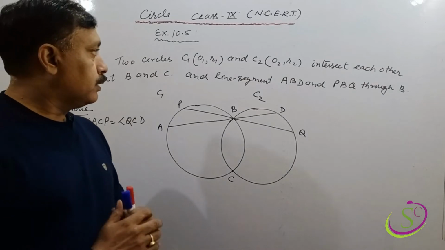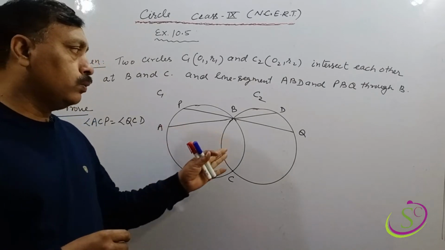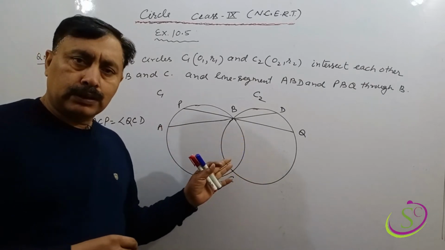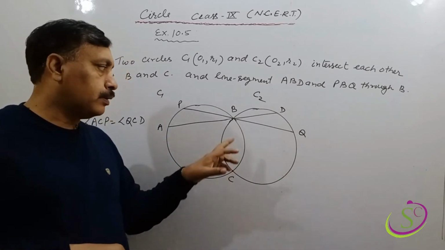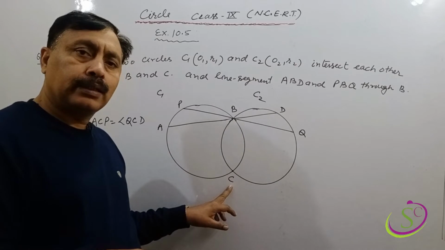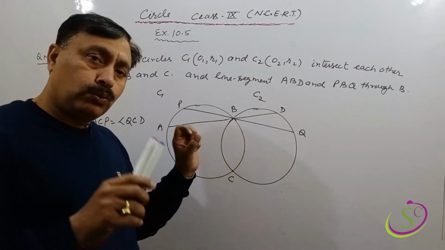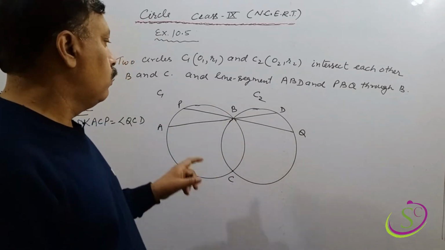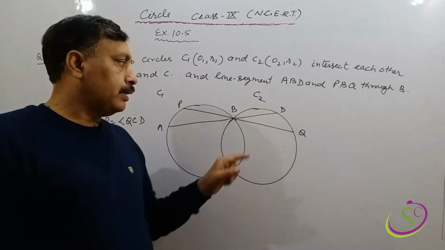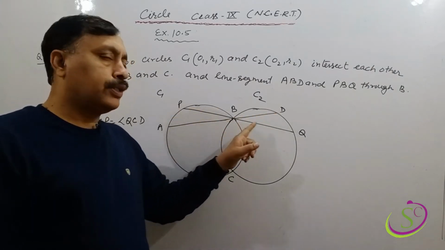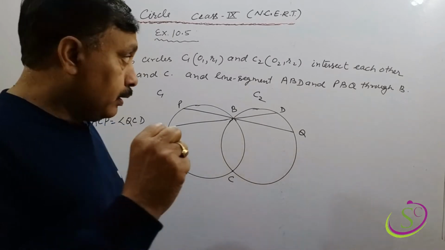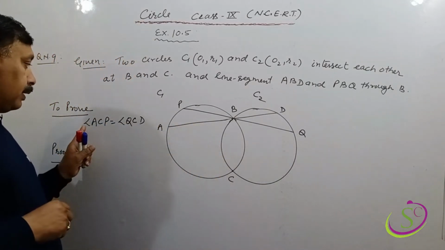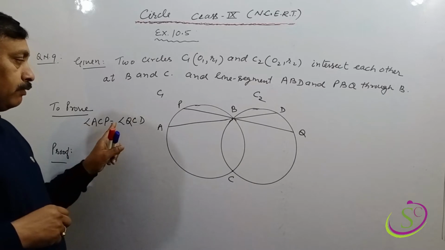In this question two circles are given to us, both are intersecting each other at points B and C, and through point B two line segments are drawn, one is ABD and the other is PBQ, okay, and it says show that angle ACP equals angle QCD.